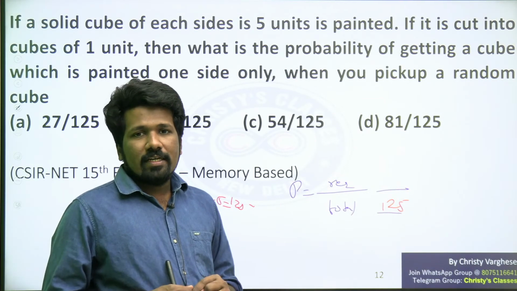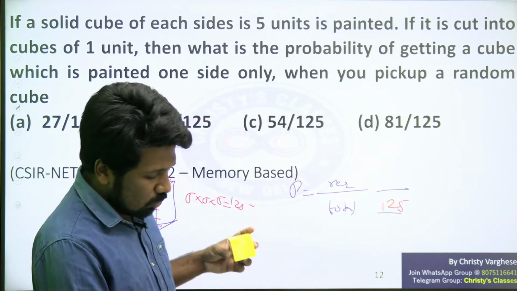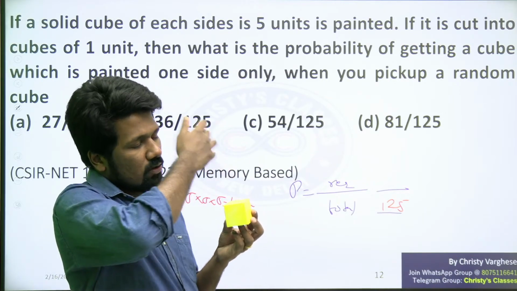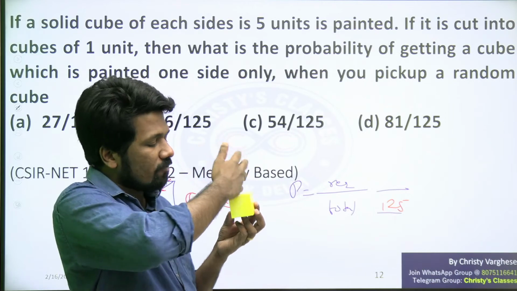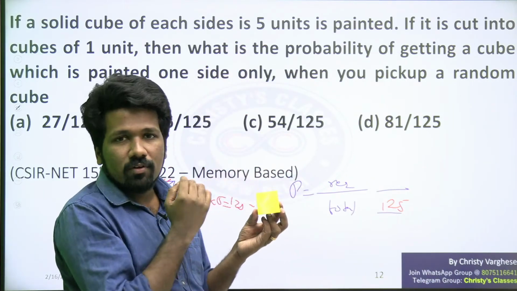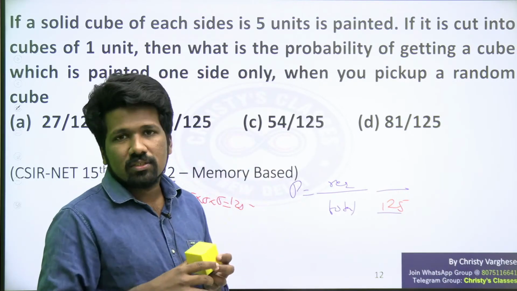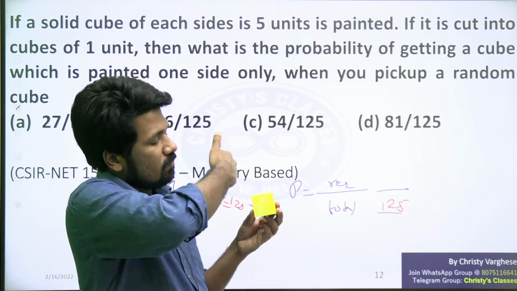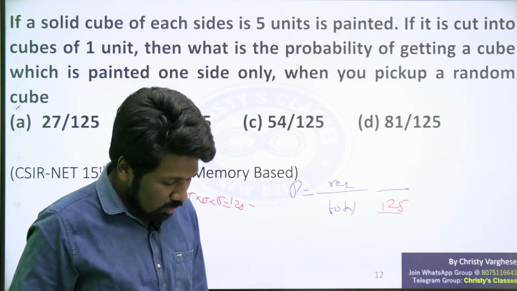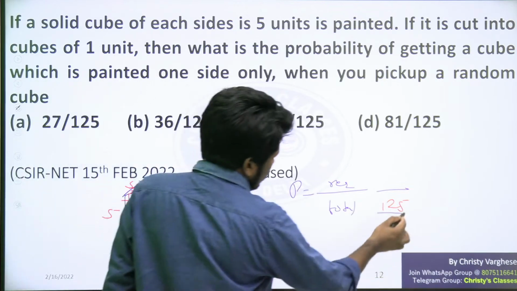Or if you are not understanding, think about a smaller example. Instead of cutting it into 1 unit, make it half, 2.5 units. This way 2.5, this way 2.5, this way 2.5. Then that will be cut into 8 pieces. Same way, if it is 5 pieces, 5 here, 5 here, 5 here, 5 into 5 into 5, 125 pieces. So anyway, if that is clear, total number is 125.